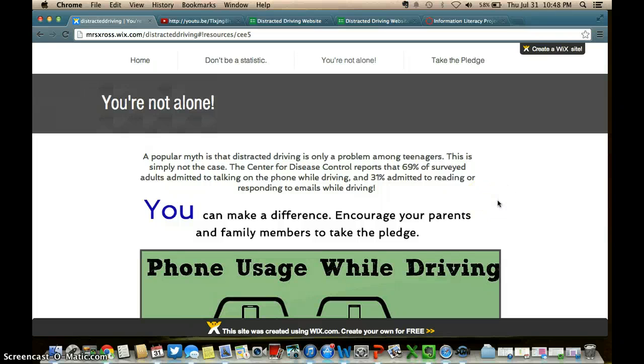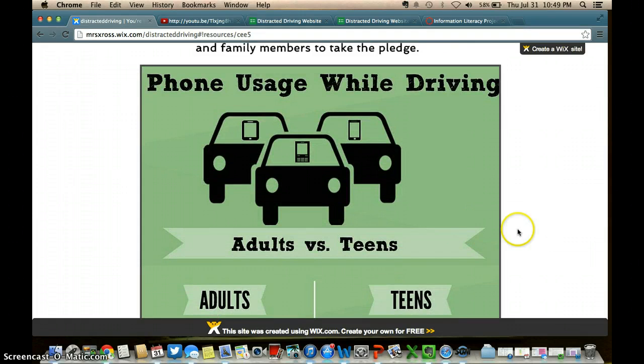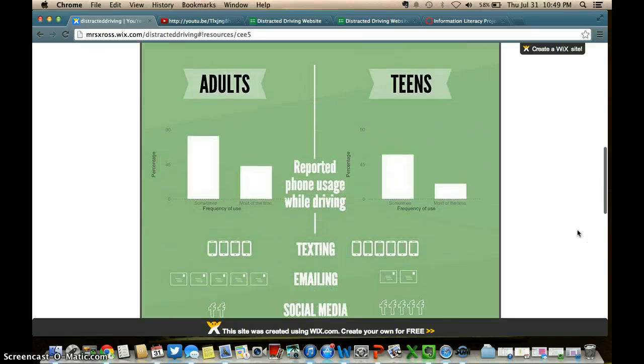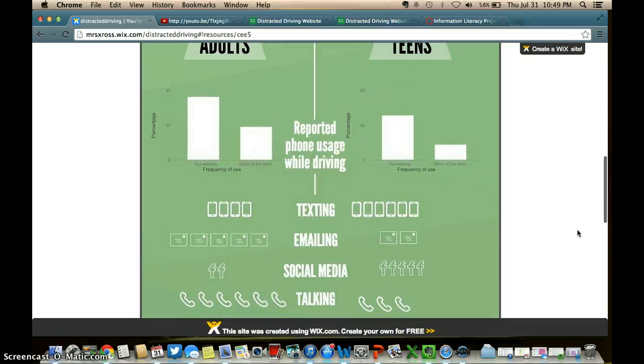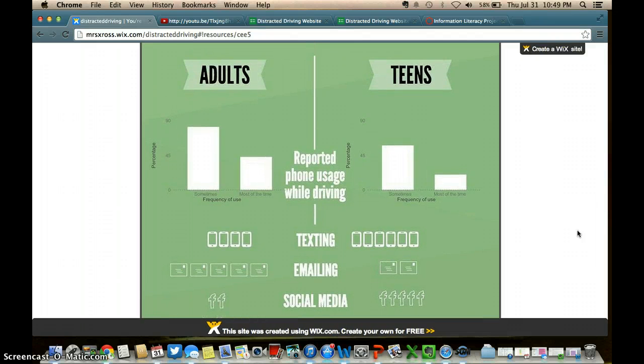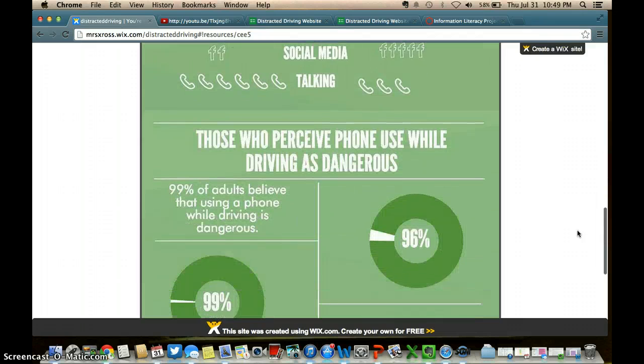So this part is to let teens know that they're not the only ones and that they can make a difference. It says to encourage your parents and family members to take the pledge, and this is where the infographic that I created comes in. It compares teenagers and adults in terms of what they're doing while they're driving with their phone. So you can see here that more teens text than adults, but more adults email than teens, and as well as social media. More teens are on social media while driving, more adults are talking. But these bars here point out the fact that it's pretty much equal, even though they're doing different things.